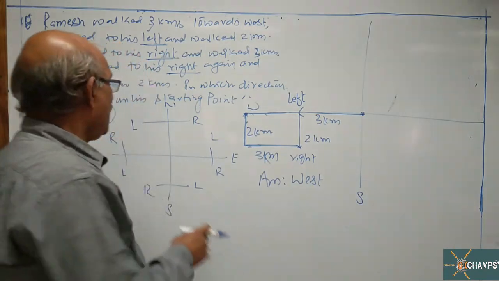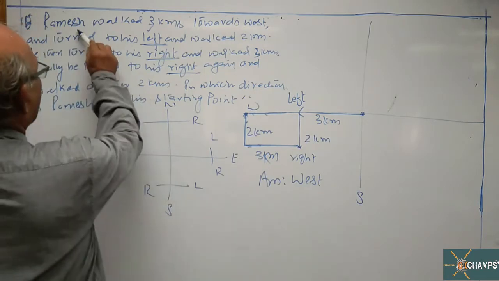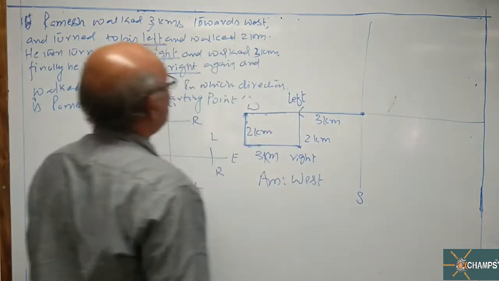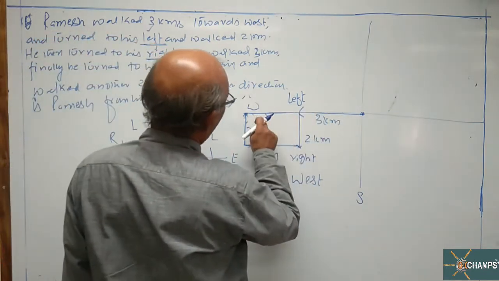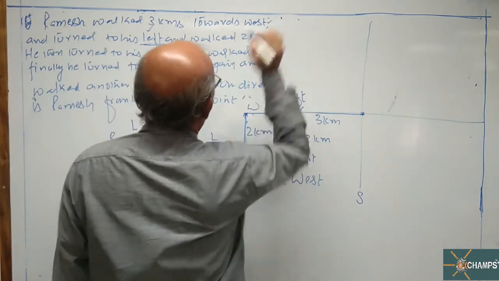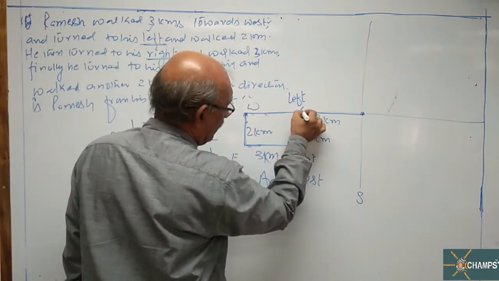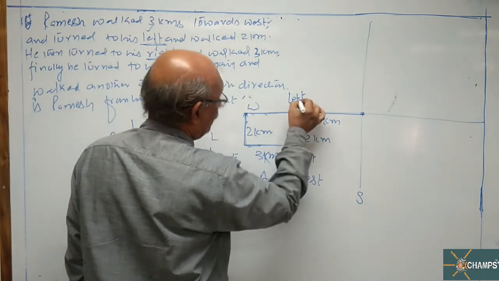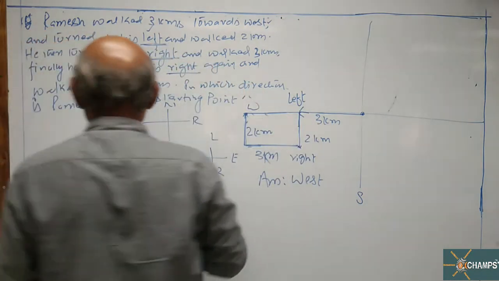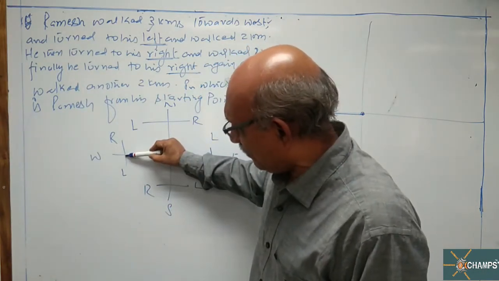Very simple. This diagram will tell you everything, which side you have to turn. Ramesh walked 3 kilometers. This is the starting point of Ramesh. Walked 3 kilometers west. Now after walking 3 kilometers, he turned to his left. So left turn, first. Which side is to the left of west?